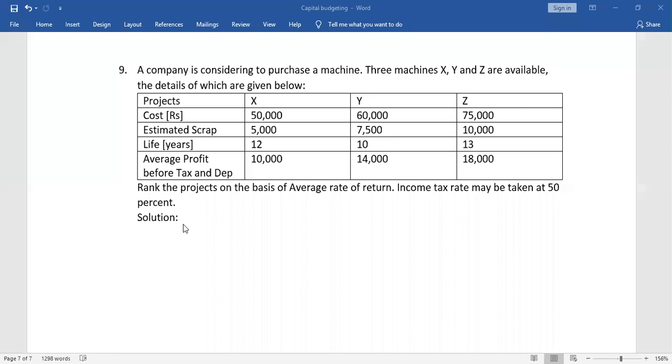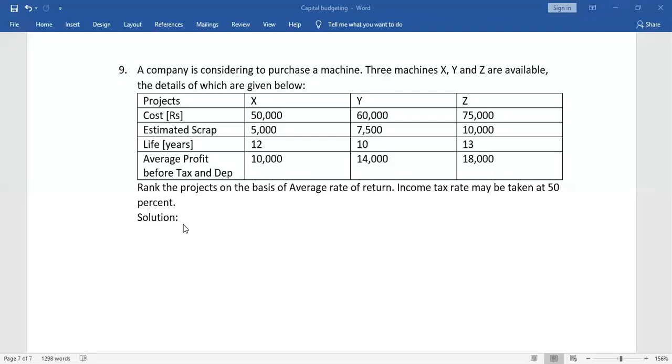Highest first rank is on. If we talk about academics, about studies, the first rank is given to the student who gets the highest marks or the highest percentage. But here, in the average rate of return method, we rank the projects on the basis of average rate of return, ARR.